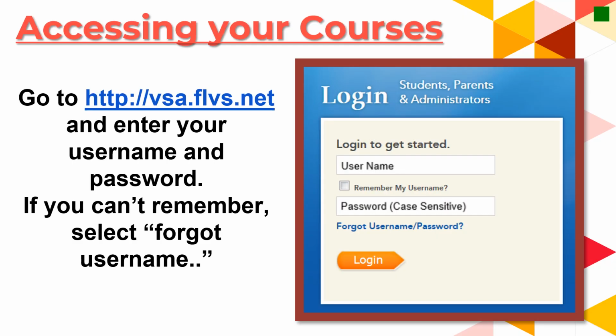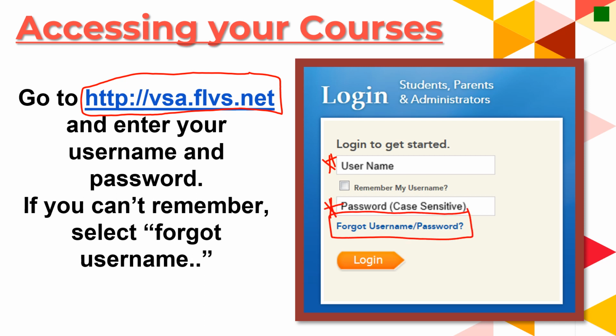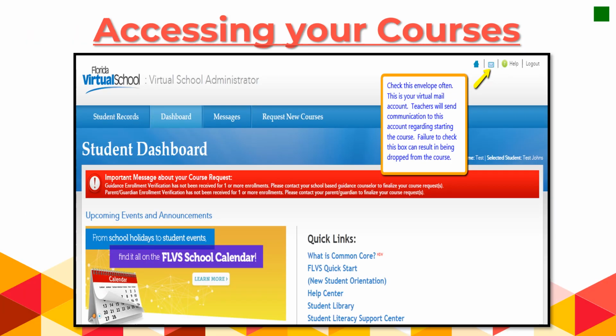Okay, so let's just spend a few minutes talking about how you access your course. To access any of your online courses through FLVS, you will need to go to this website, so be sure you have that written down in your notebook. And then you will enter your username and your password, and then just click login. If you forgot your username or your password, you can click that button as well, and they will provide you with a temporary password or username to help you create a new username or password. Once you do that, it'll take you to your student dashboard, which will have all of your courses listed.